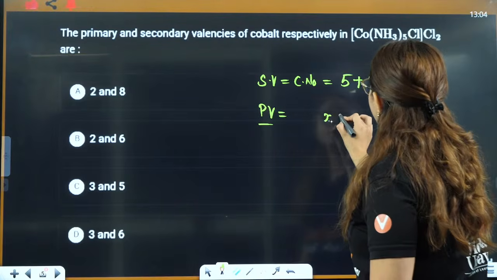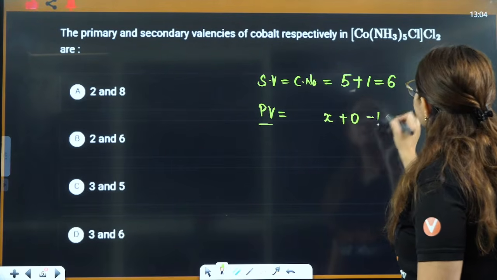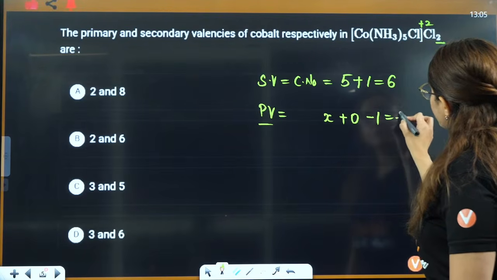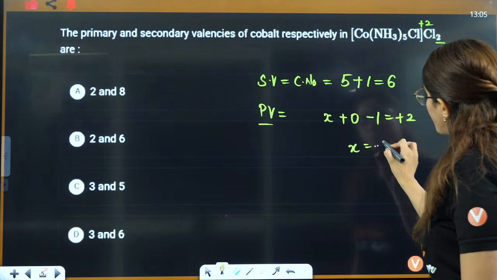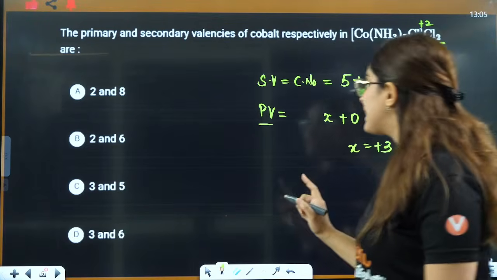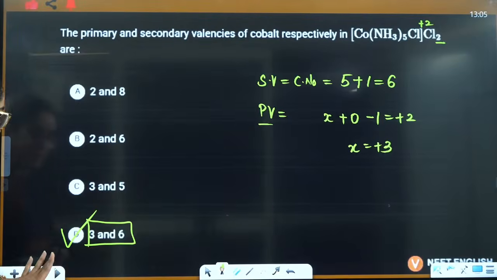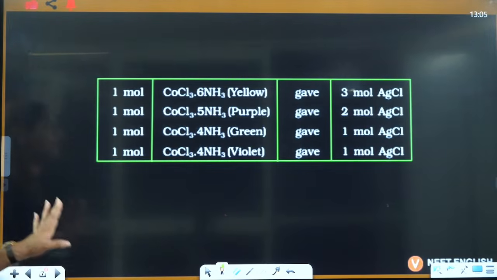Primary valency is equal to what? That is x plus 0 for ammonia minus 1 for chlorine. This is 2, so this will become plus 2. So x is equal to plus 3. So primary valency is 3 and secondary valency is 6. So the answer is going to be D, the correct answer here.